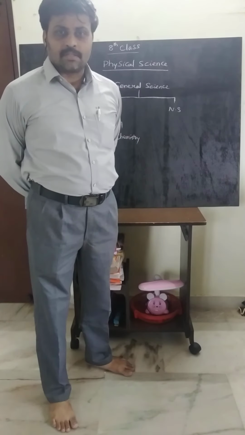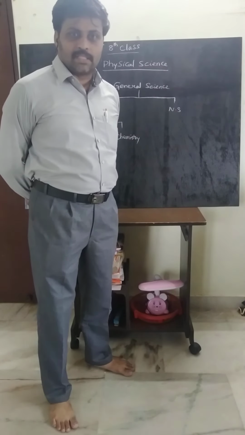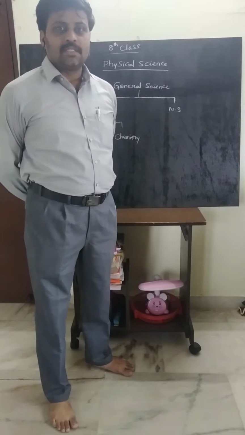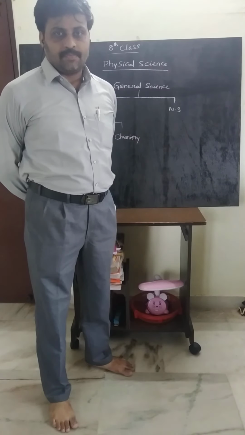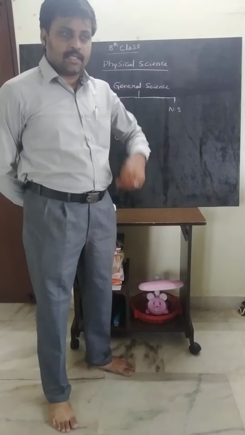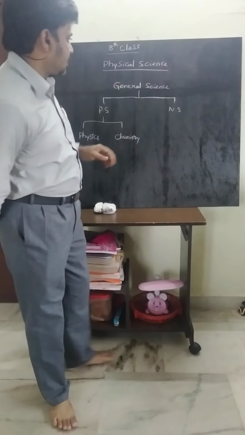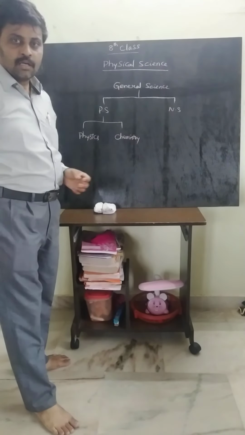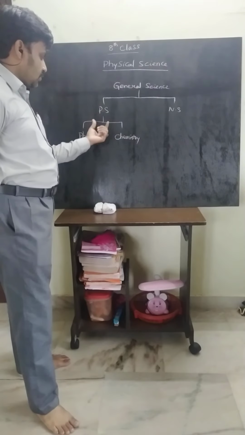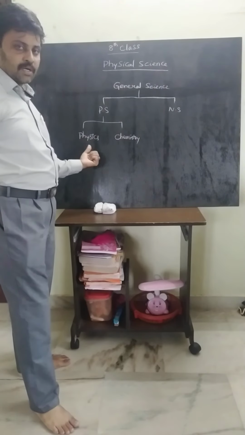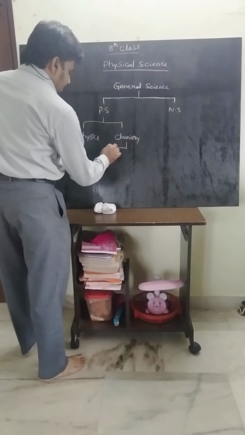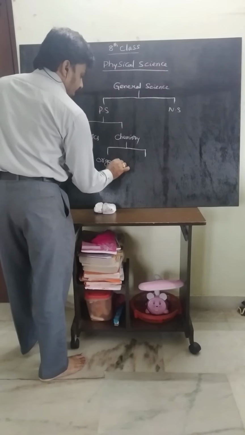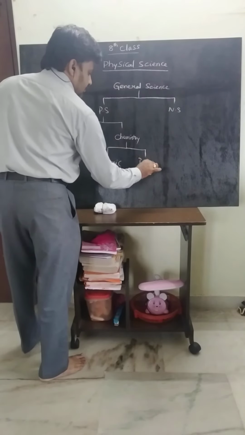Generally, people will feel that PS is very tough when compared to NS. The reason is only one thing. Both are related with life, so we have to understand what is the difference between them. Actually, this general science was divided into PS and NS, that means physical science and natural science or biological science. And again, this physical science was divided into two parts. One is the physics part, the second one is chemistry. And in chemistry also there are two parts: one is organic chemistry and the second one is inorganic chemistry.